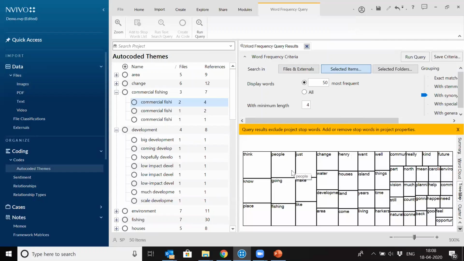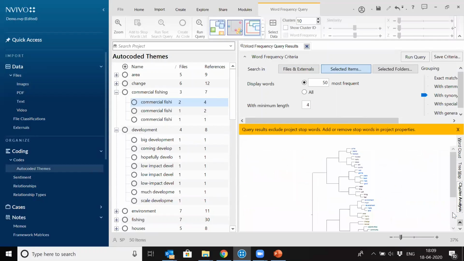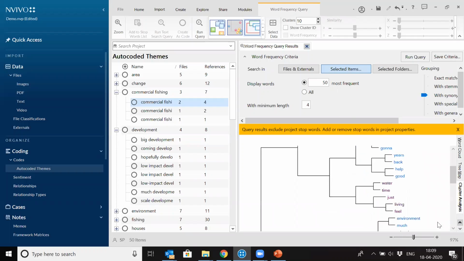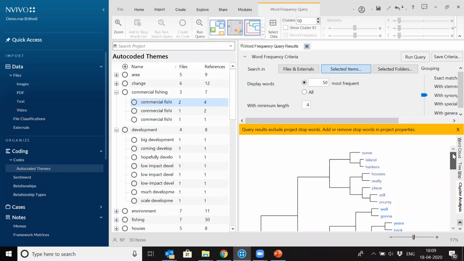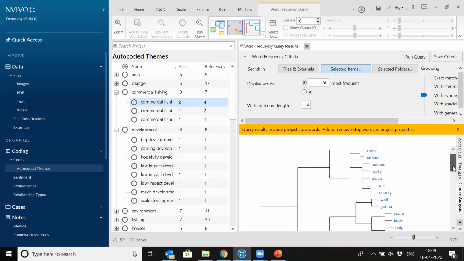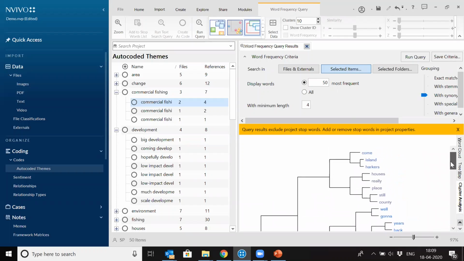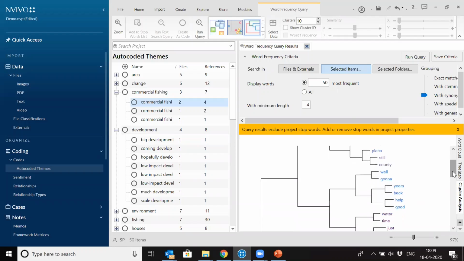Then the tree map, the same concept. The bigger the rectangle, the more frequent it is. And then this is the cluster analysis. All the words which are coming together in our search are clustered here. So all these words must be coming close together or in the vicinity again and again in our interviews. That's why they are clustered in this way, right? So this all helps in better understanding your data.